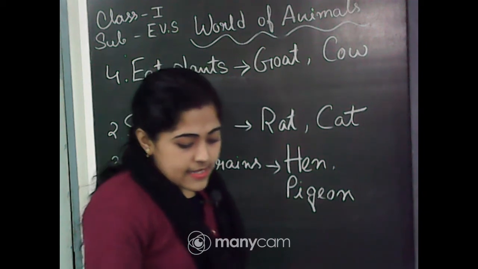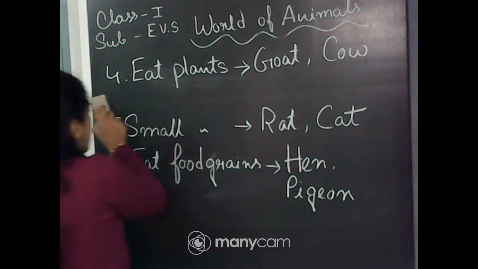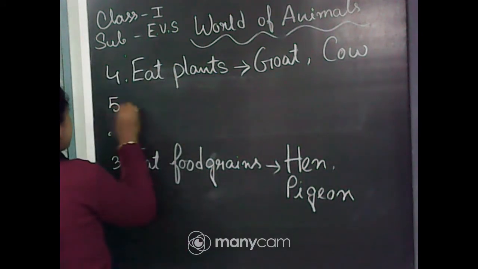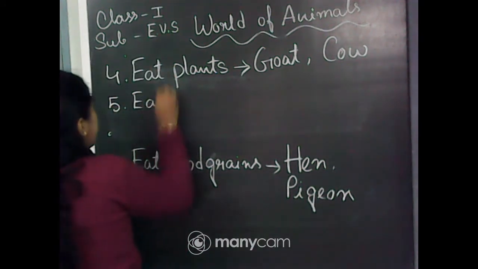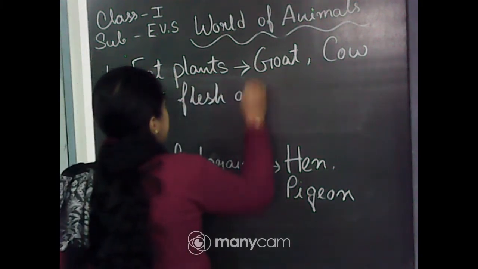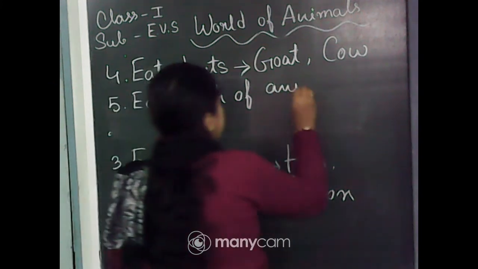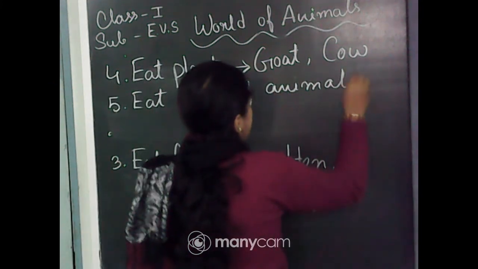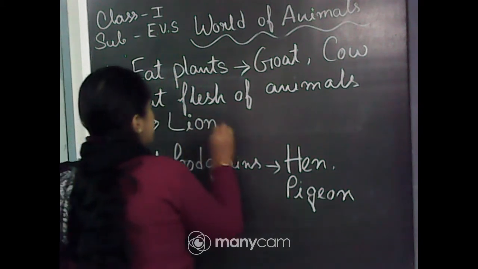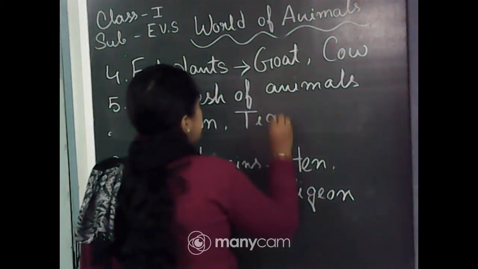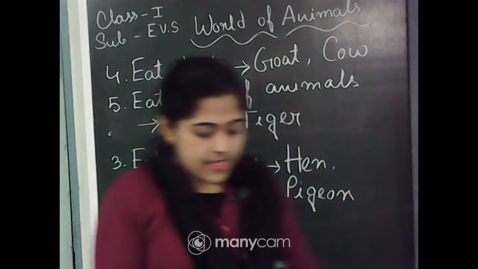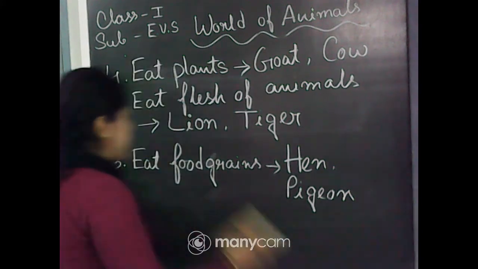Next is that eat flesh of animals. So which animals eat flesh of other animals? So their examples are lion, tiger. Lion and tiger.